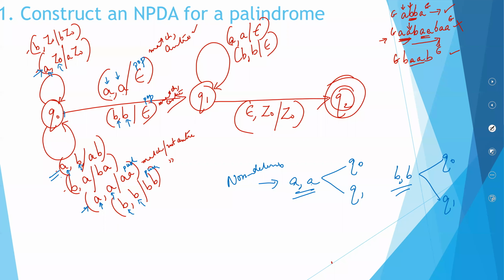This is A B. But when you go for finite automata, you just have a single input, A. Here you will be having two inputs: one will be the input, and one will be the top of the stack. So this is how you construct an NPDA for a palindrome.